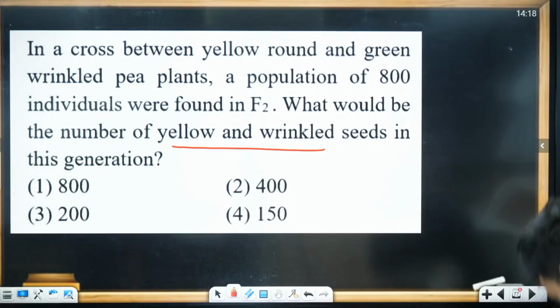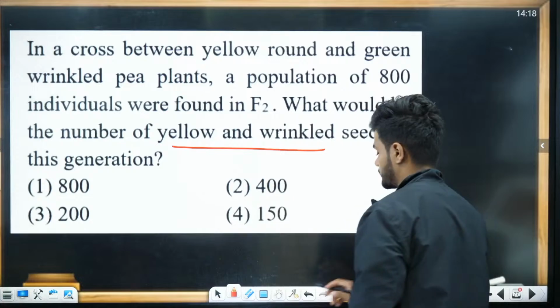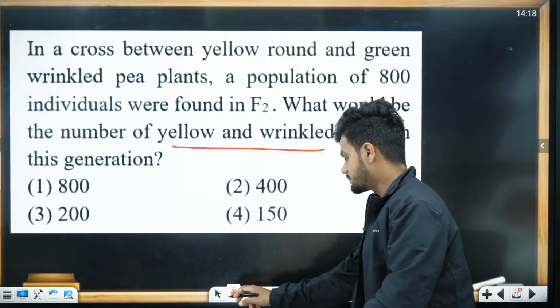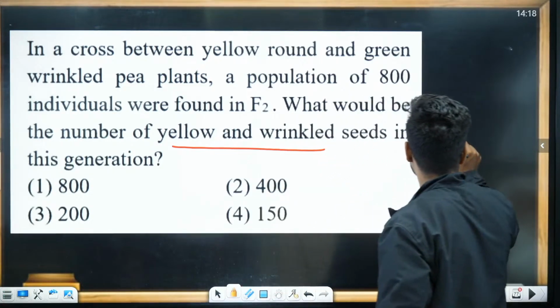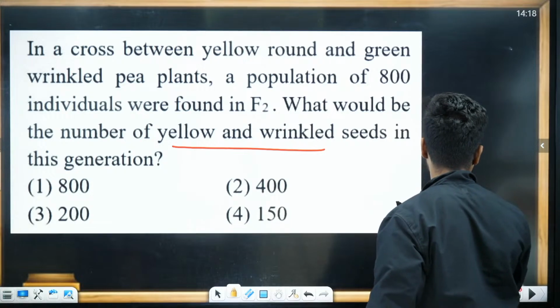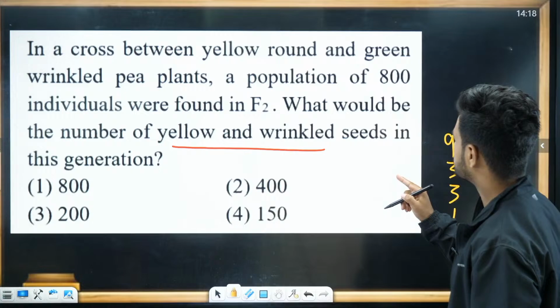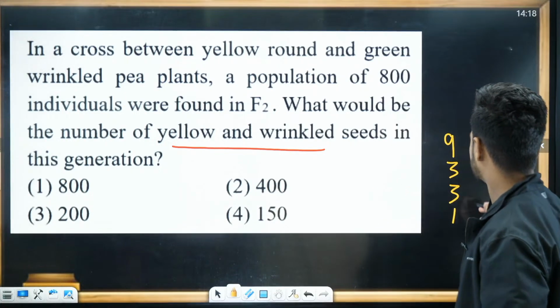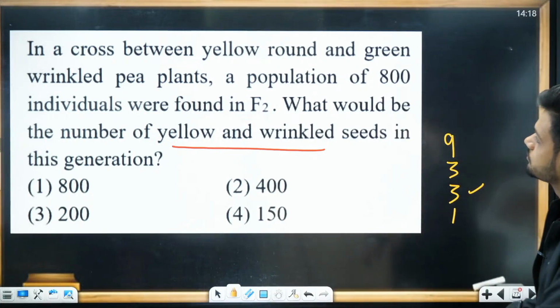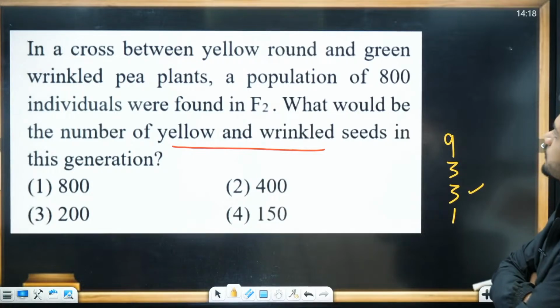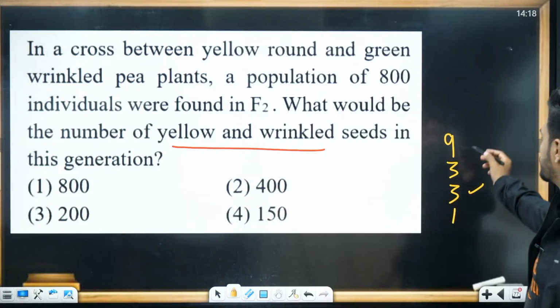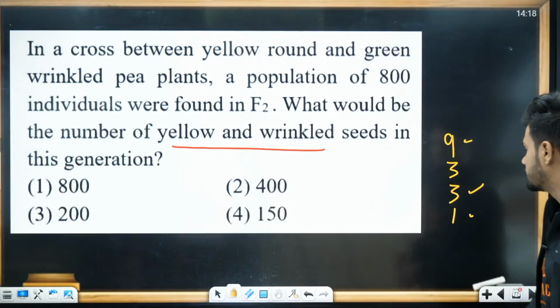Dear students, I want all of you to remember that we did a similar previous question. 9:3:3:1. Yellow wrinkled will come somewhere here. Round yellow and wrinkled green will come here.